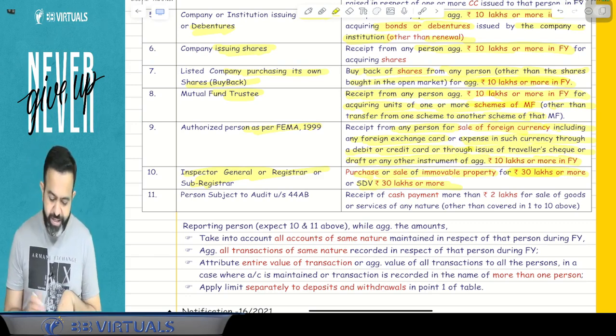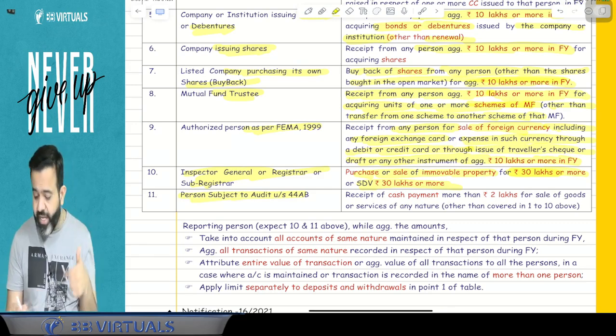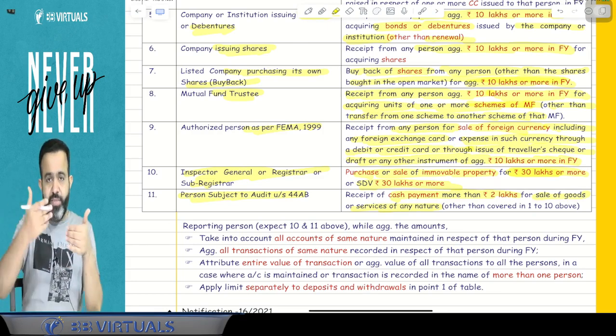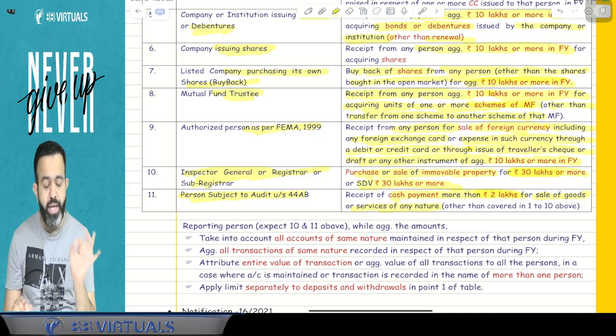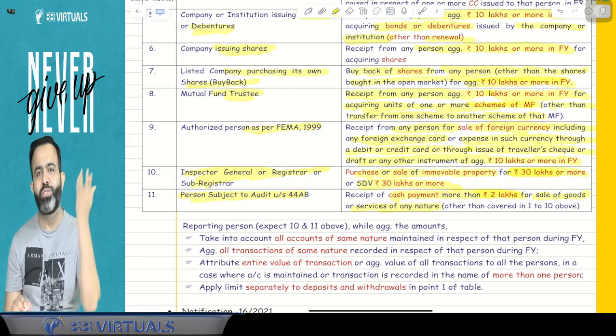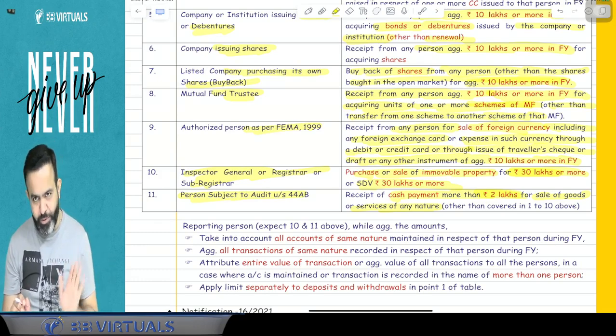And guys, a person subject to audit: if any person subject to audit receives a cash payment of more than 2 lakh for the sale of goods or services to any person, of any nature, means suppose I sold any goods or service and from any person in a single transaction I receive more than 2 lakh in cash, then I will give this person's detail to the income tax department. You got that? Nowadays you will not accept it also, because there is Section 269ST. Nowadays there is Section 269ST, so you are not going to accept. You got my point or not?